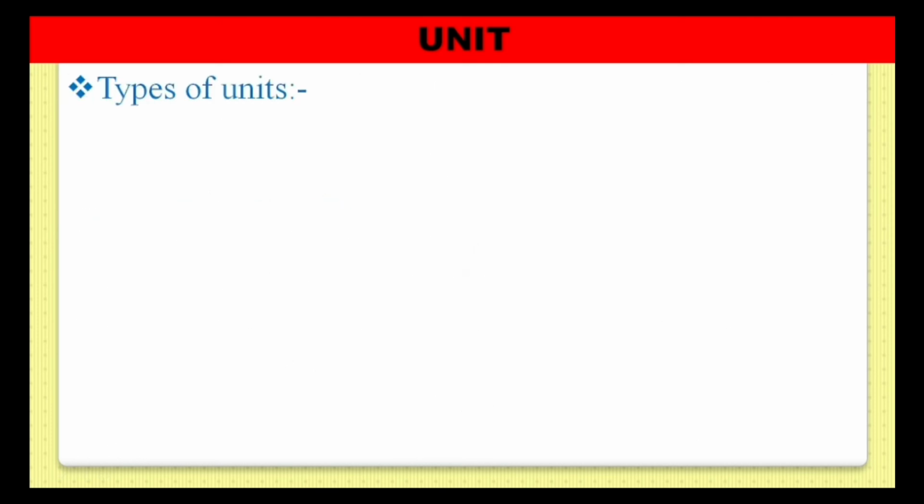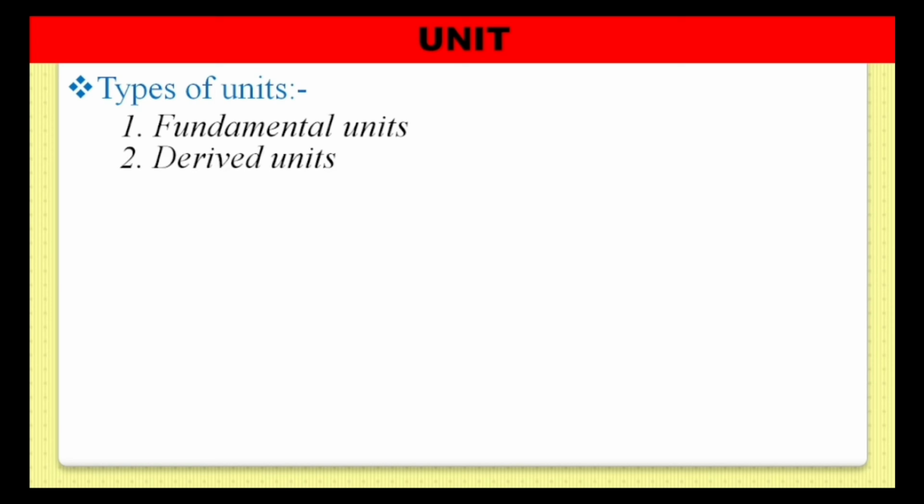Let's see types of units. Mainly there are two types of units. Fundamental units: what are fundamental units? A unit which does not depend on any other unit is called a fundamental unit. And the second one is derived units. What are derived units? A unit which is produced by fundamental units, that means it depends on other units, is called a derived unit.